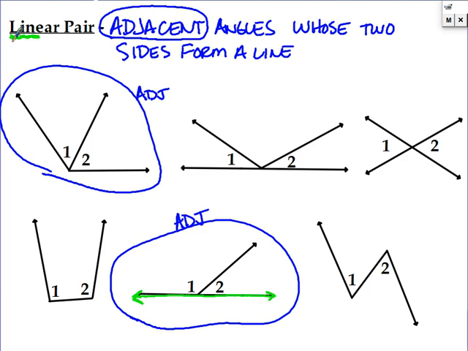Okay, so not only are they going to form a line, you've already dealt with these and solved some problems with these. We know that these 2 angles are going to add up to 180. So all the time, linear pairs are going to equal 180 degrees. So again, you've dealt with linear pairs before, we just never called them a linear pair. But just remember, linear pair, line. That's what you have to worry about.